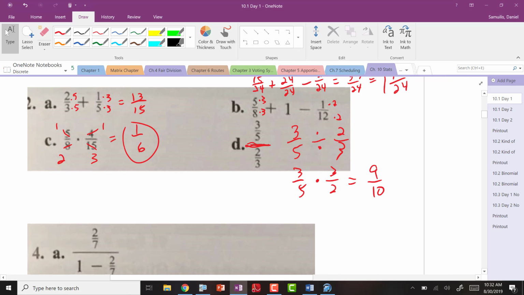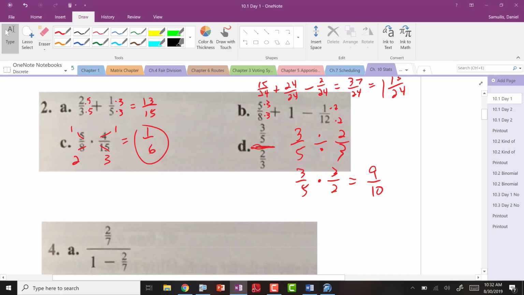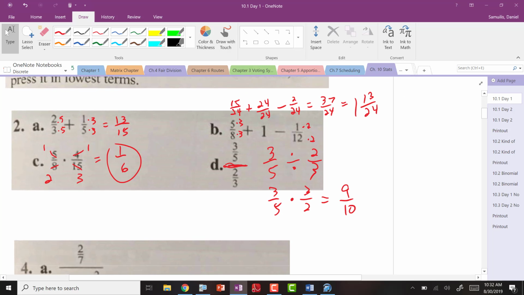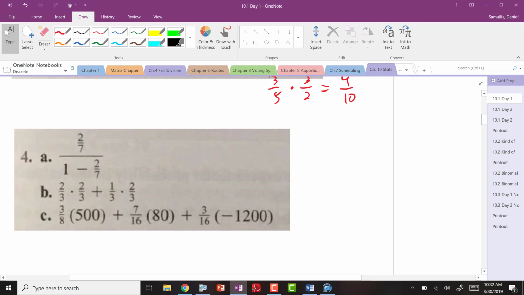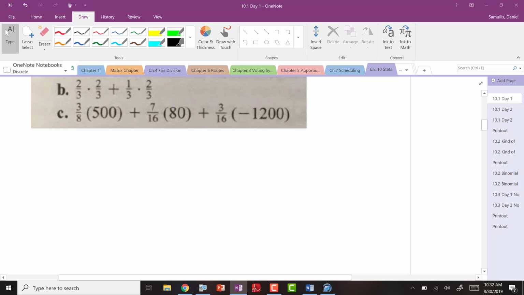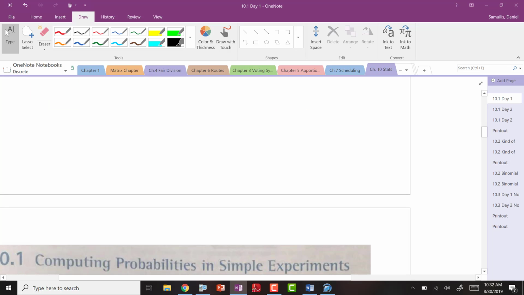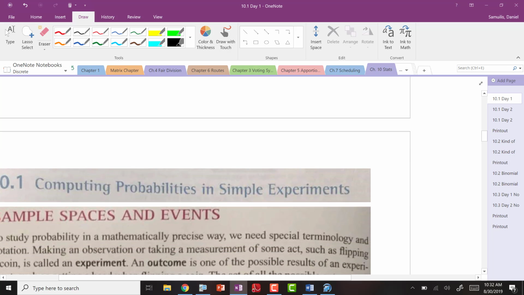All right, resume real quick. I don't know how long I'm going to bother these students with these basic things. When you add fractions, you get a common denominator. When you multiply, you just multiply across, but you are allowed to cross-cancel to reduce the fraction ahead of time. Division is multiplying by the reciprocal. I don't think I want to go over these too much. It's not really a big deal. I feel like it's a waste of time. But I would like you to think fractionally and know these basic ideas for fractions. It makes me infinitely sad how many seniors I've seen throughout the years that cannot deal with fractions.